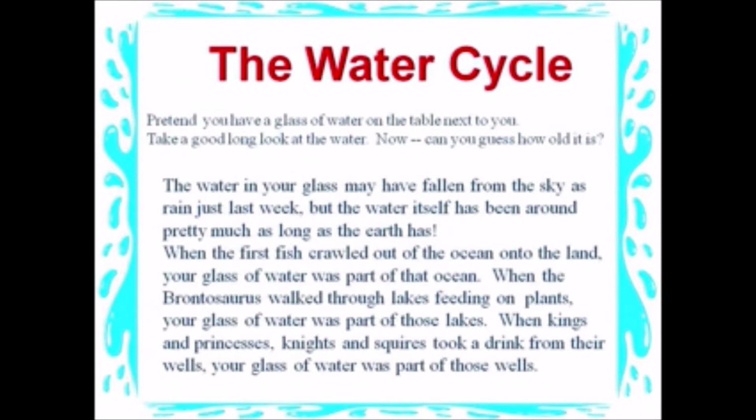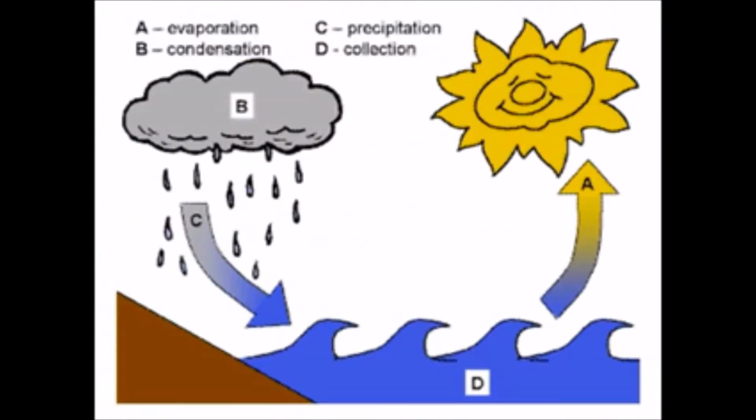The water cycle. Pretend you have a glass of water on the table next to you. Take a good long look at the water. Now can you guess how old it is? The water in your glass may have fallen from the sky as rain just last week, but the water itself has been around pretty much as long as the earth has.